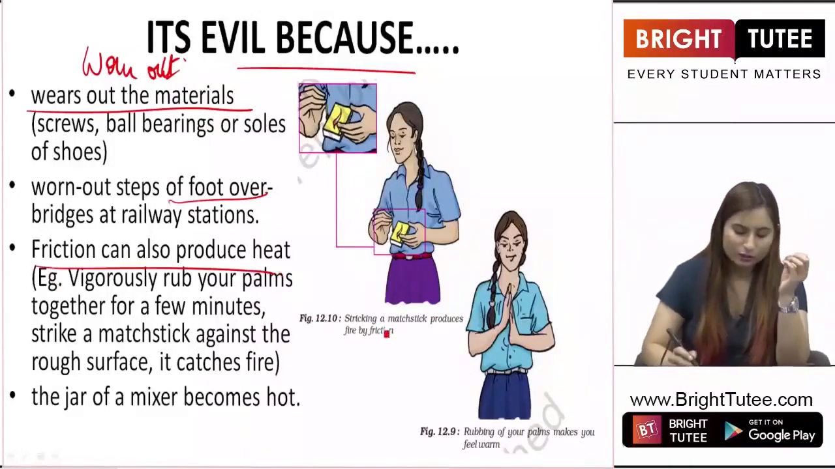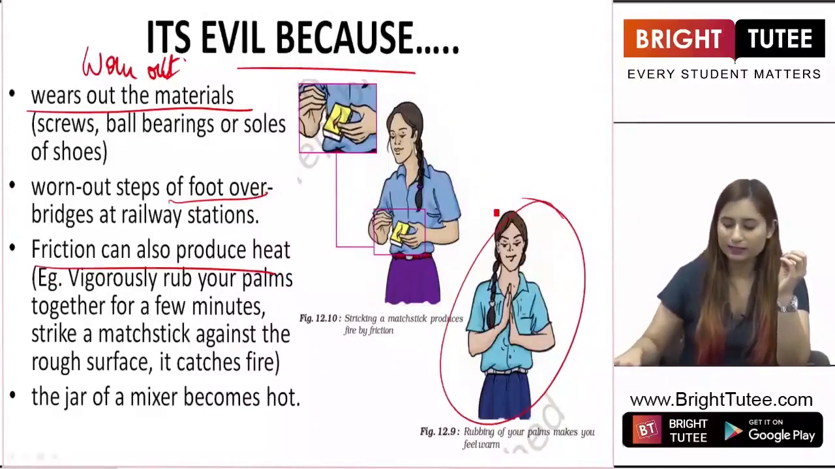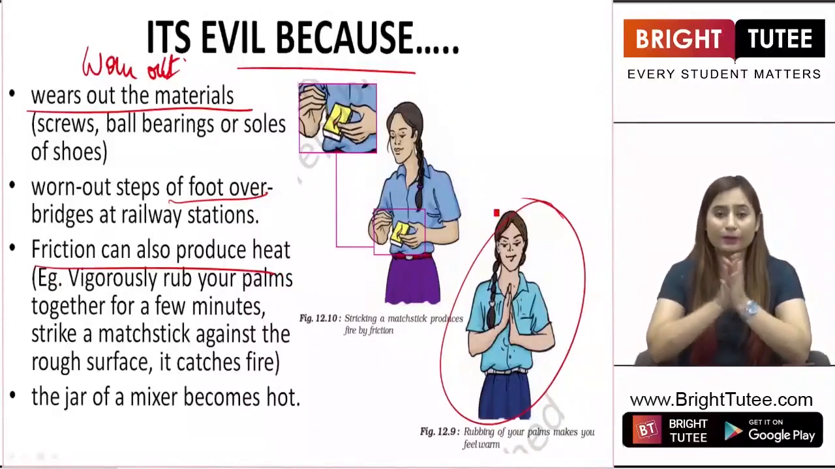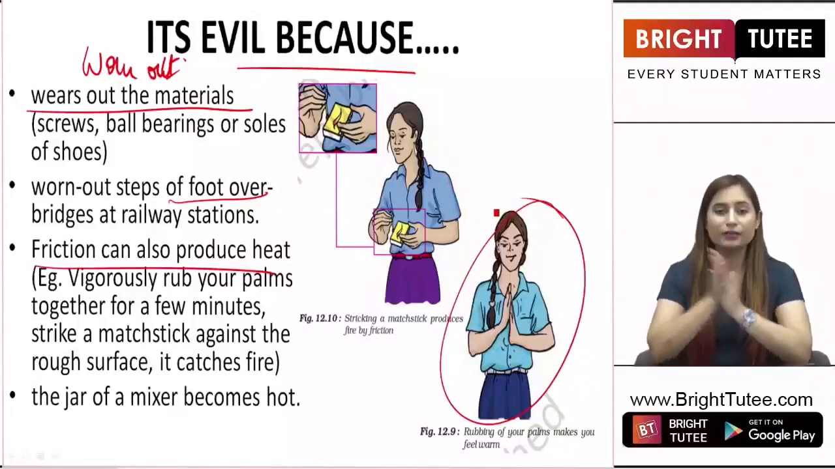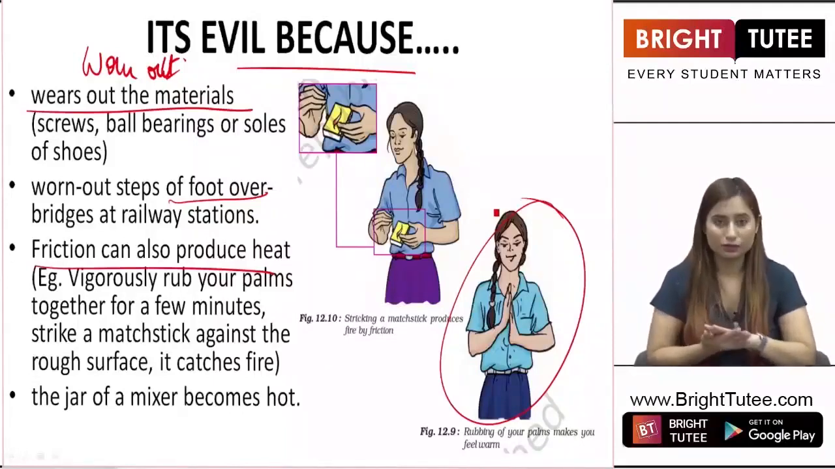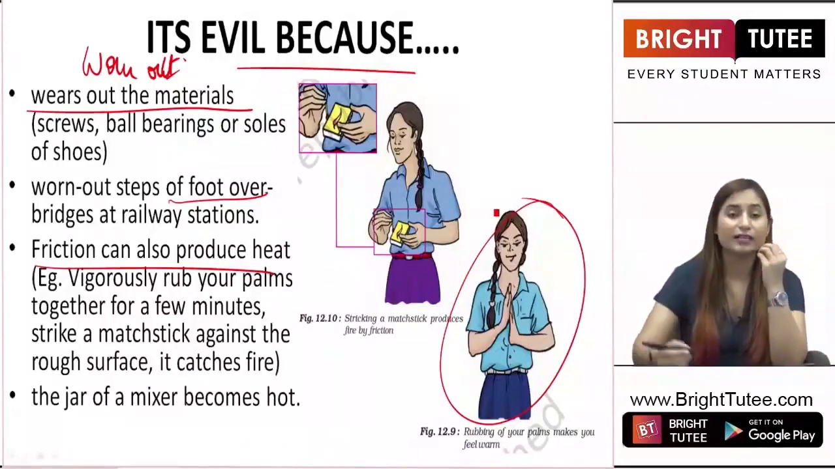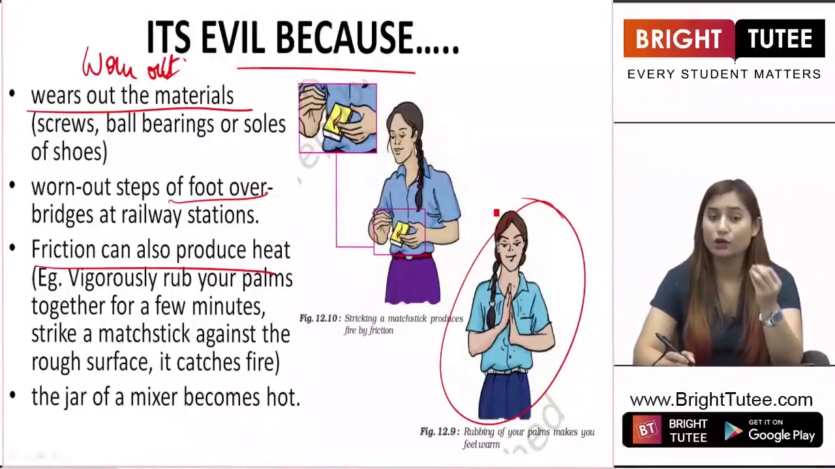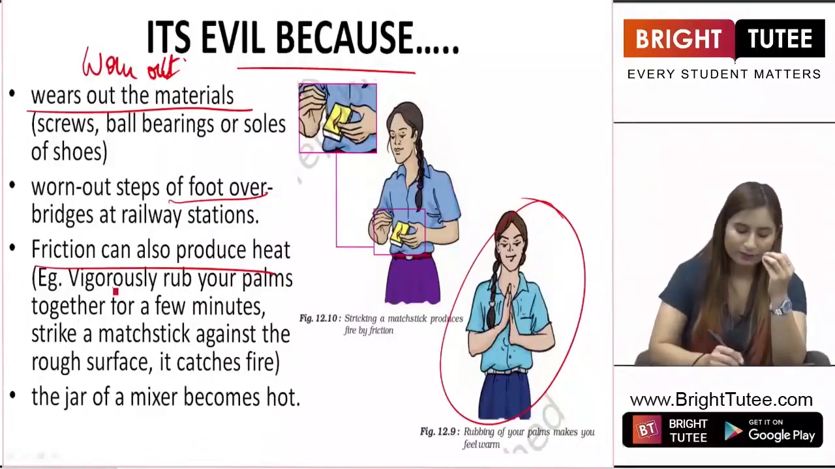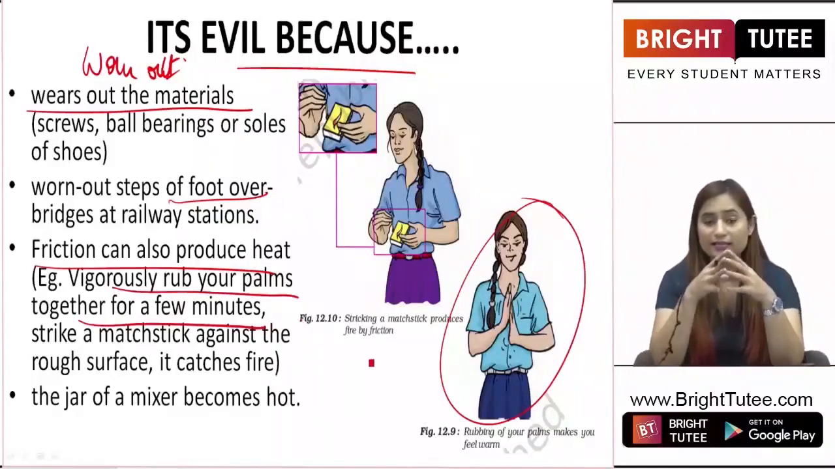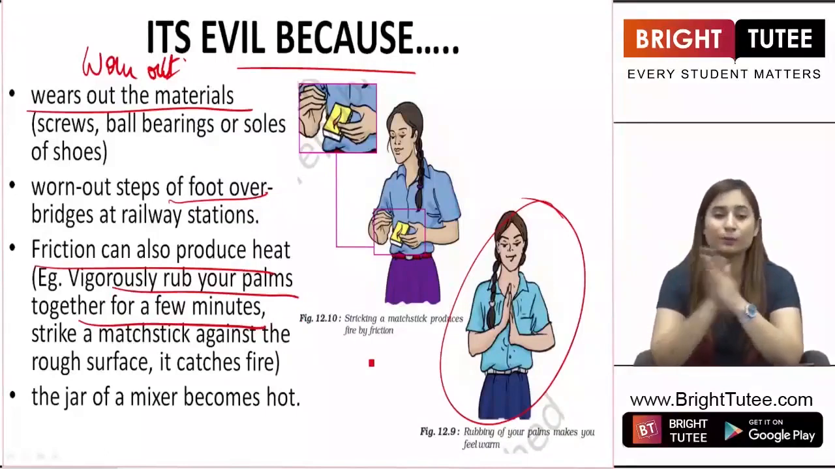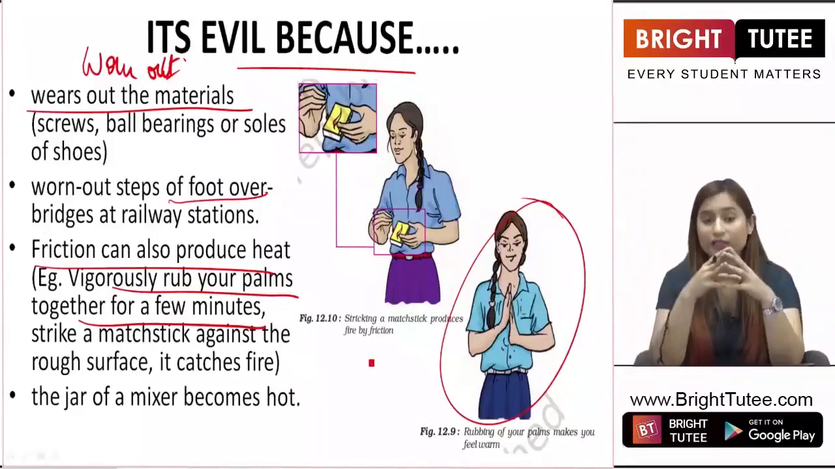Then friction can also produce heat. Now there is an example in front of you. This is a girl and she is trying to rub her palm. You can try it on your own as well. When you rub your palm, heat is produced, right? So due to friction, heat is also generated, which is not always good for us. Vigorously rub your hands together for a few minutes. So this tells us that rubbing of objects causes production of heat, right?